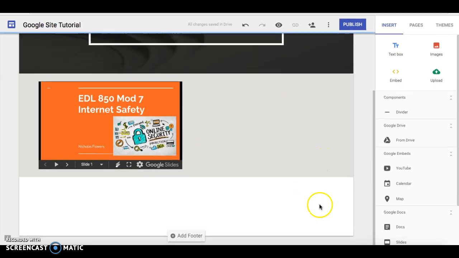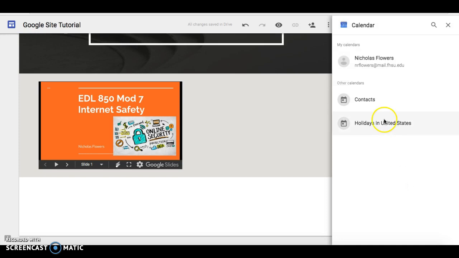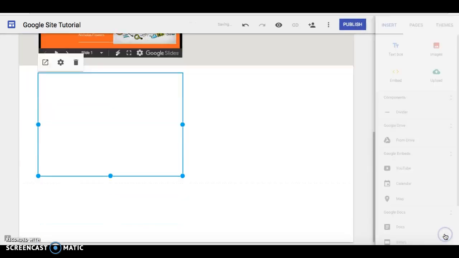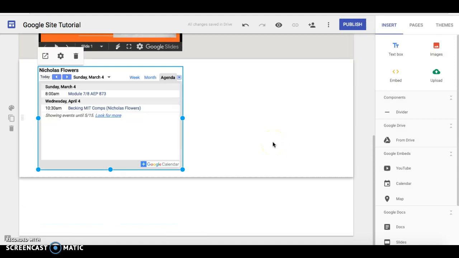No big deal. And again, since this week we also worked with the Google Calendar, I'm going to go ahead and insert a Google Calendar on this page and go My Personal One and click Insert. And now you have the Google Calendar showing that modules 7 and 8 are due this week, along with my personal comps are coming up in 1 month.